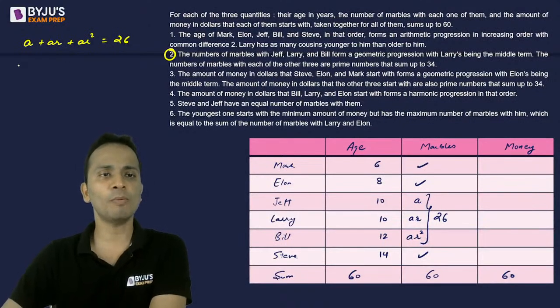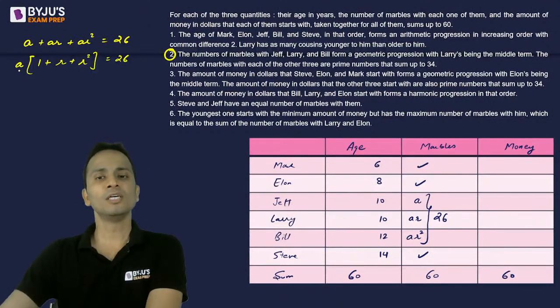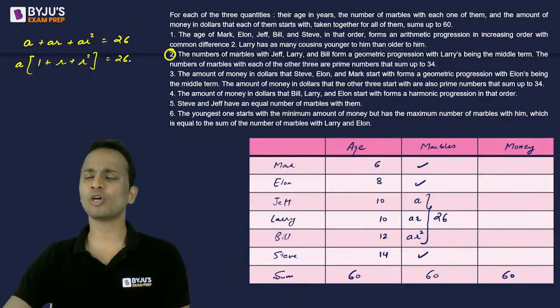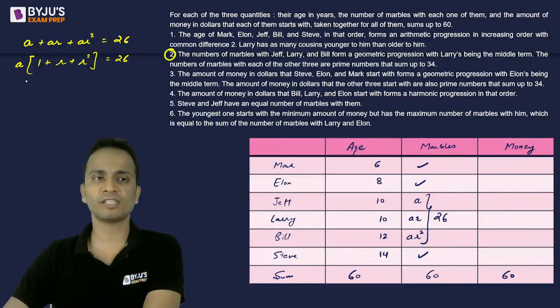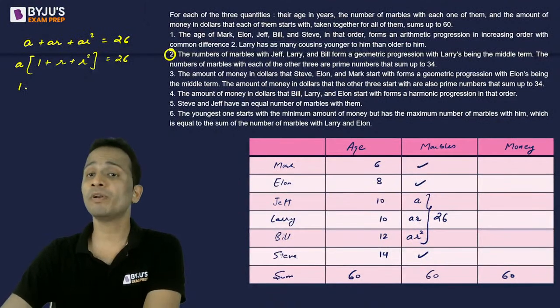If I take A common, I will have A times 1 plus r plus r square, equal to 26. Either you can solve this equation or you can assume the first term. If I assume the first term as 1 and common ratio as 2, then 1, 2, 4 will not satisfy.